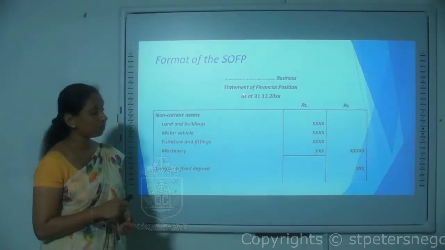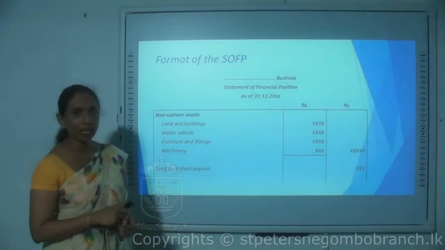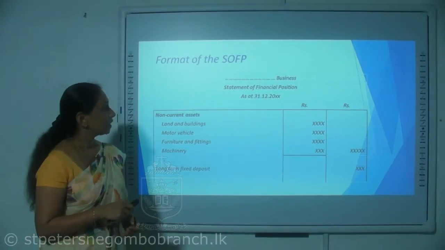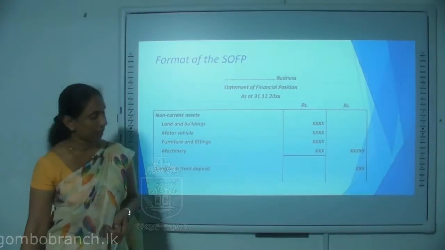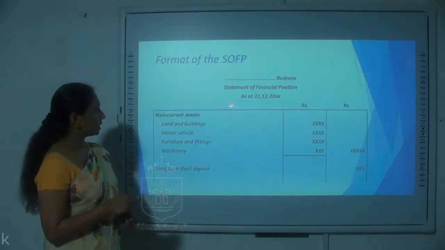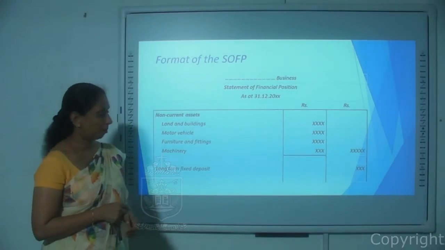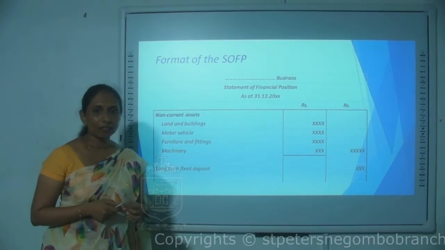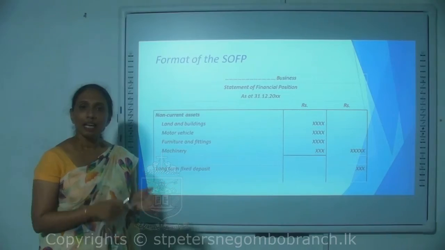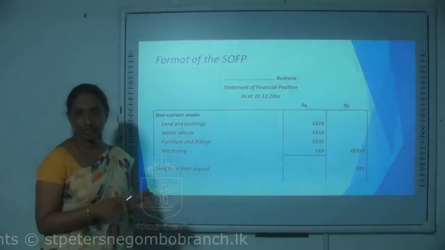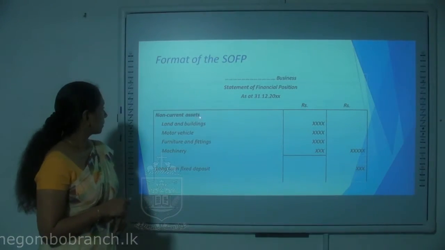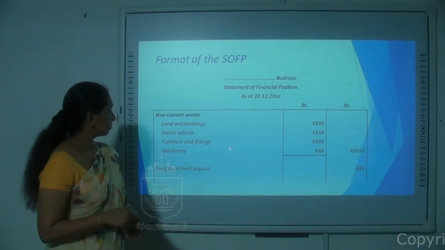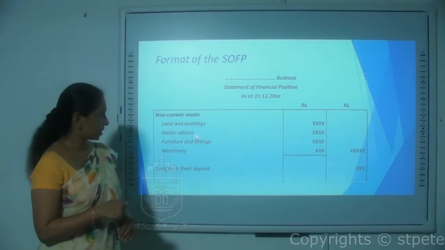So you have to include the name of the statement in the second line, and in the third line, as at which date we are preparing this statement. So this is prepared as at 31st December. Usually the SOFP is prepared as at the last day of the period in consideration. Then we have two value columns and one description narration column.